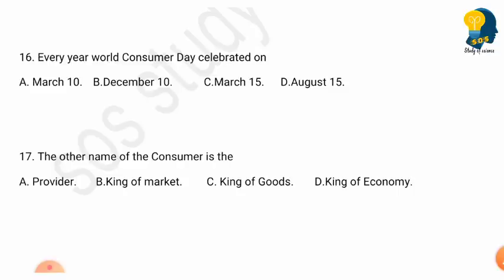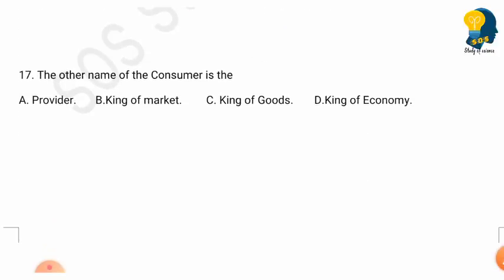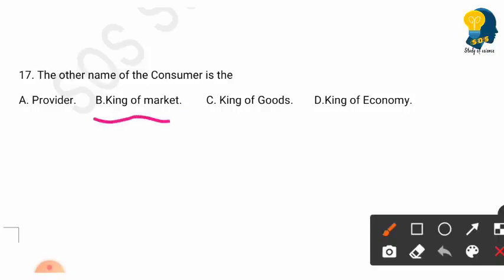The next question is, every year World Consumer Day is celebrated on, and the options are March 10th, December 10th, March 15th, August 15th. So here the right answer is option C, March 15th. The next question is, the other name of consumer is the. Options are provider, king of market, king of goods, king of economy. So here the right answer is king of market. So it is the other name for consumer. So option B is the right answer.